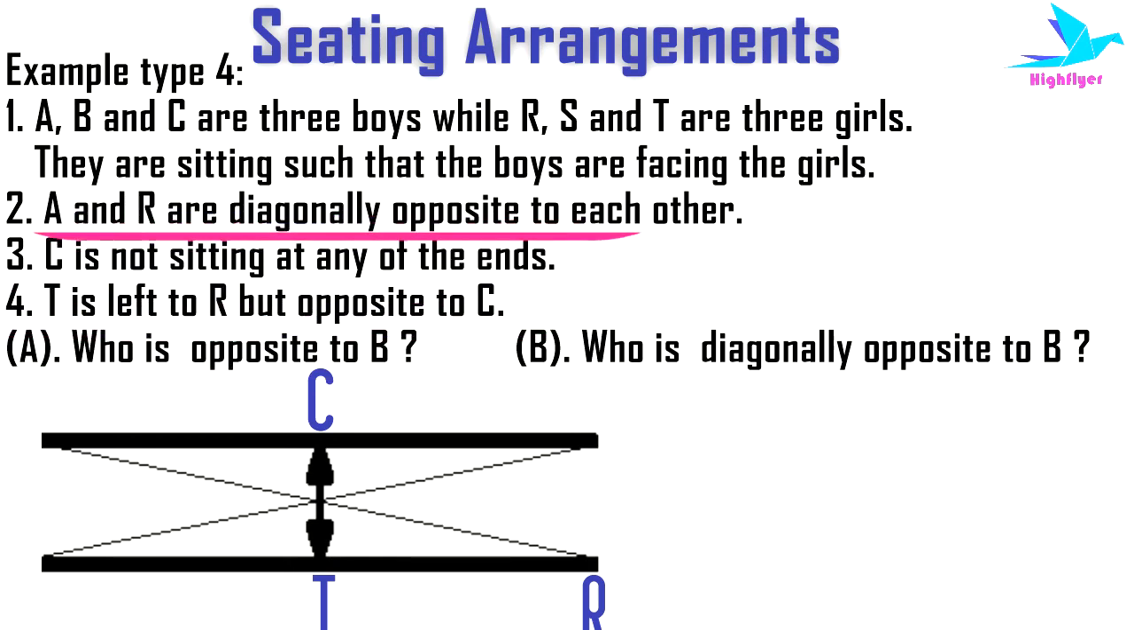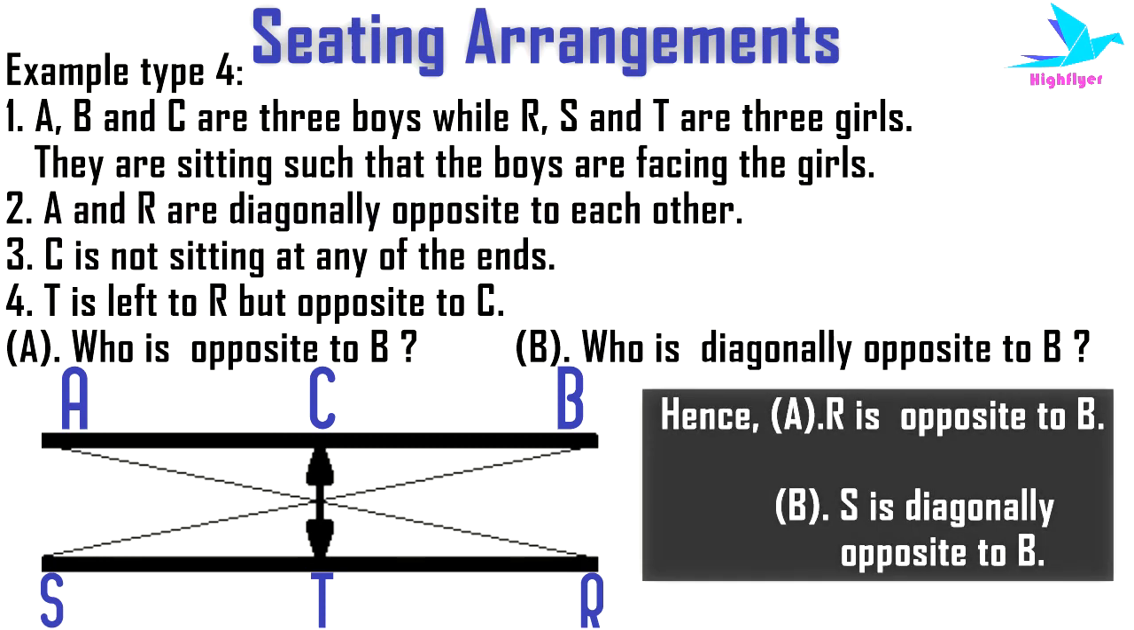Now let's return back to condition 2, which says A and R are diagonally opposite to each other. Then we'll put A in the diagonally opposite position to R. And now there are only 2 positions which are empty. And naturally one will be taken by B, which is in the same row as A and C, and the other will be taken by S in the same row as T and R. Hence now answering the questions, who is sitting opposite to B? R is sitting opposite to B. And the second question, who is sitting diagonally opposite to B? S is sitting diagonally opposite to B.